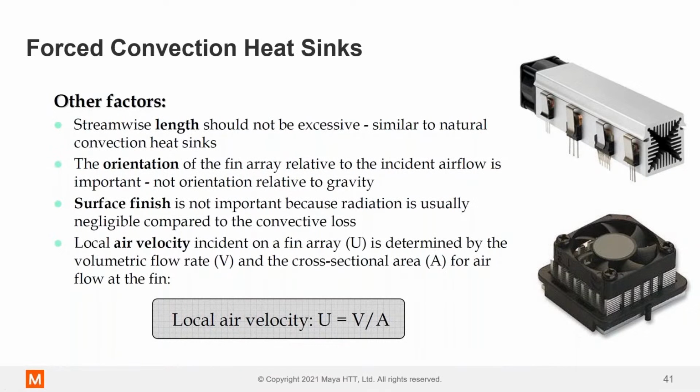Again, radiation is minimal in this instance, and the air velocity within your heatsink is going to be determined by the volumetric flow rate divided by the cross-sectional area. Okay, so a fan will supply so many CFM or so many liters per minute. You need to divide that by the surface area that air can travel through, and that's going to give you your average local velocity within the heatsink itself. You need to use simulation if you want to then go down into the actual fins and look at the more localized velocities.